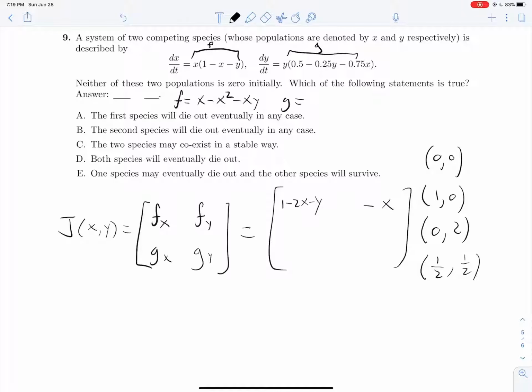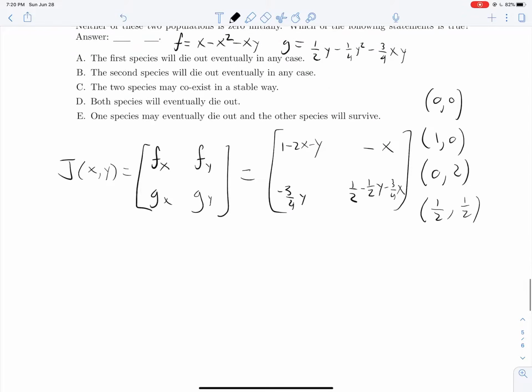Now for this guy right here, g is equal to 1/2 y minus 1/4 y squared minus 3/4 xy. So our derivative with respect to x will give us minus 3/4 y, and with respect to y will give us 1/2 minus 1/2 y minus 3/4 x. Okay, still looking kind of crazy, but this is our Jacobian matrix here. So let's plug in our points.